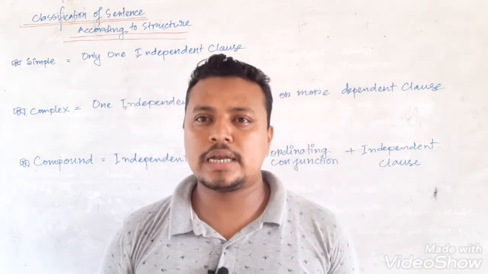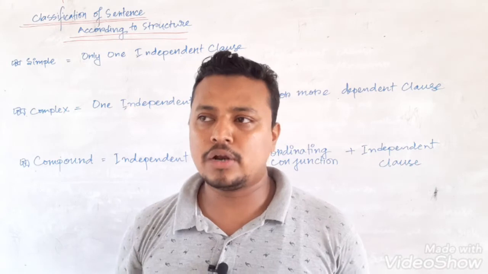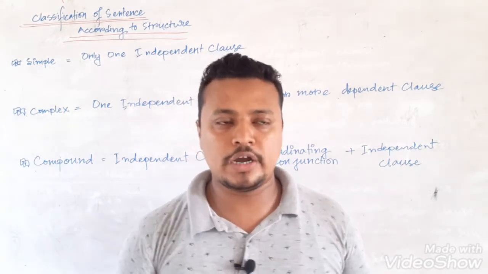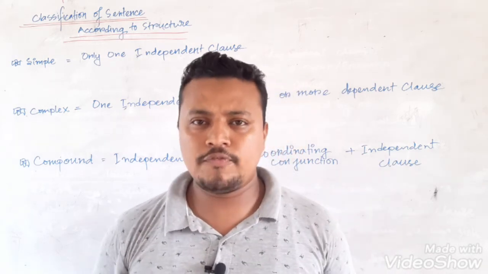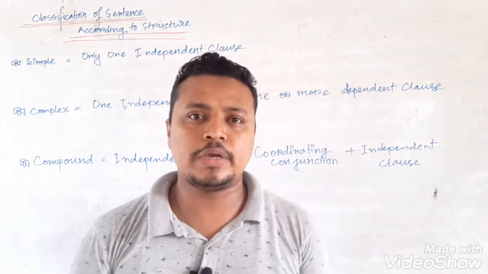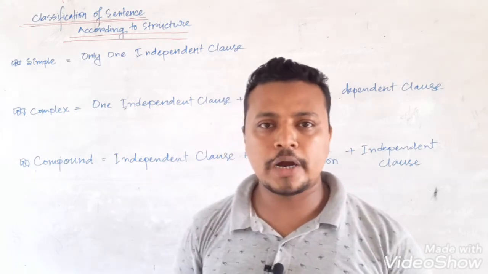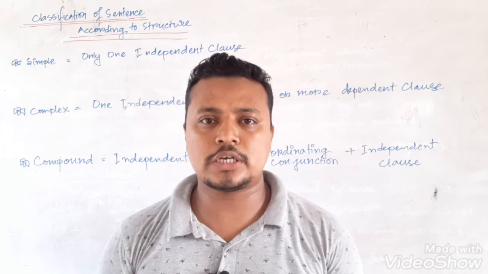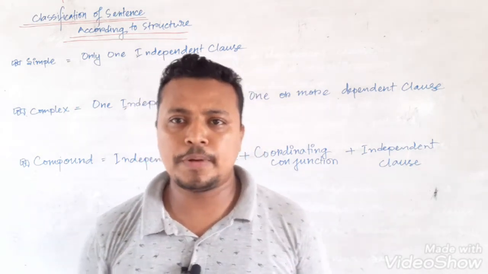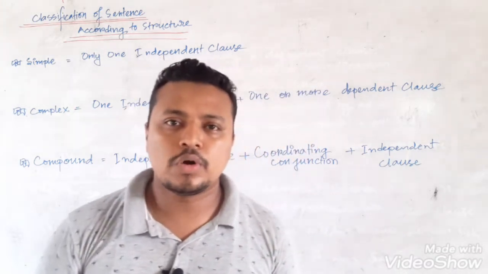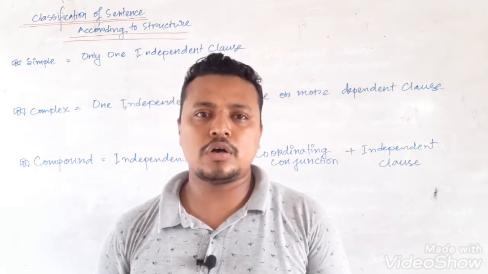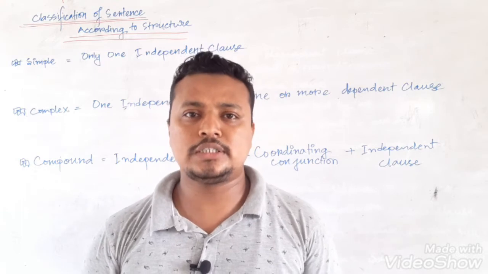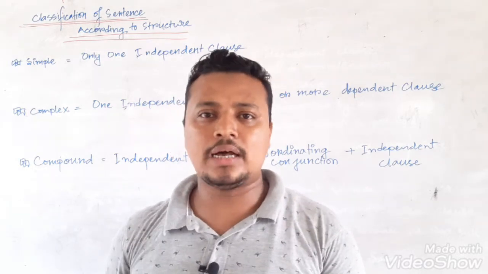A dependent clause cannot express a complete sense in spite of having a finite verb, subject, and every other thing necessary for being a complete clause. So what is an independent clause? An independent clause is independent itself. It can express a complete sense without taking help from any other clause, right?